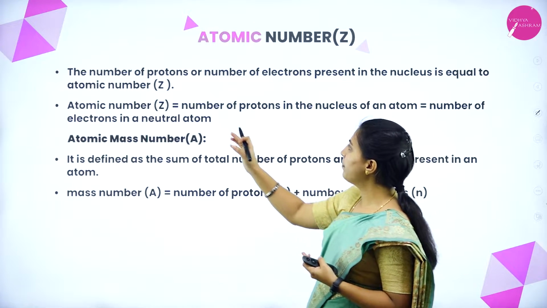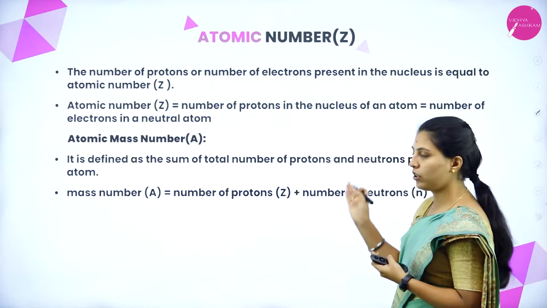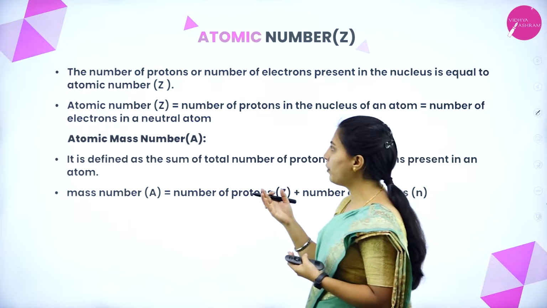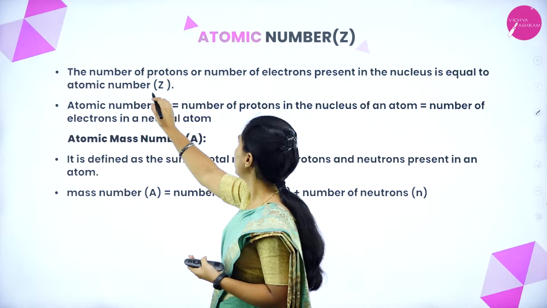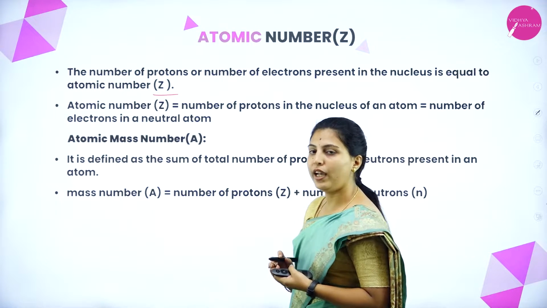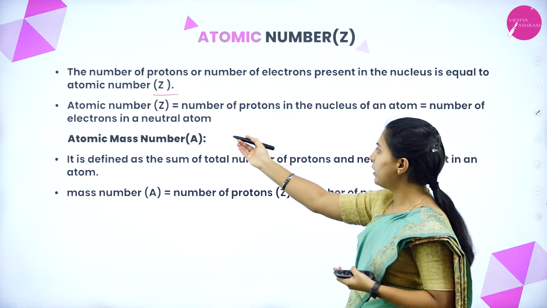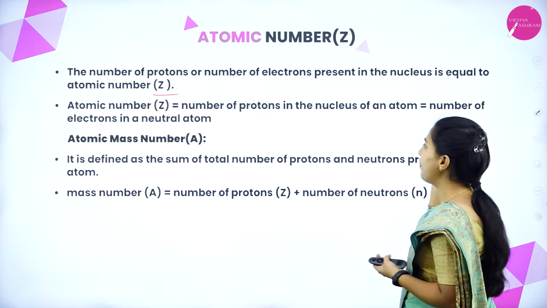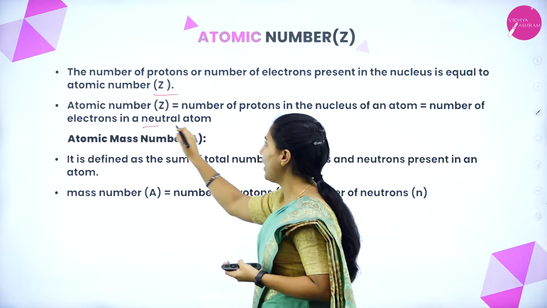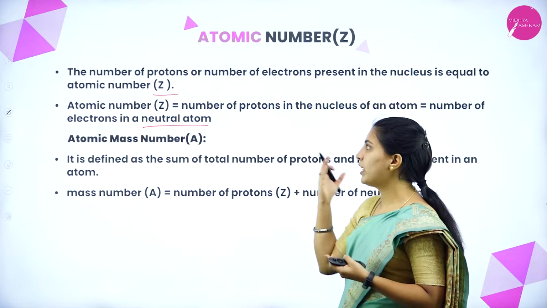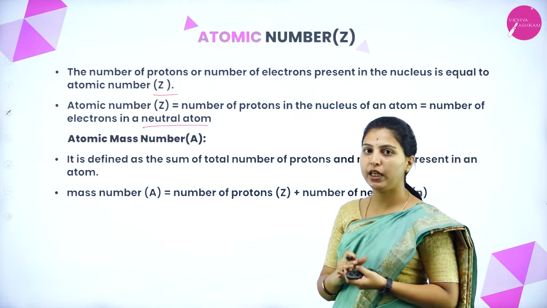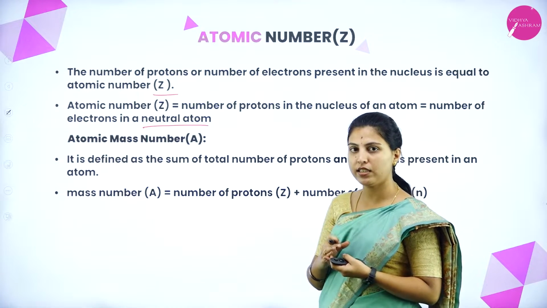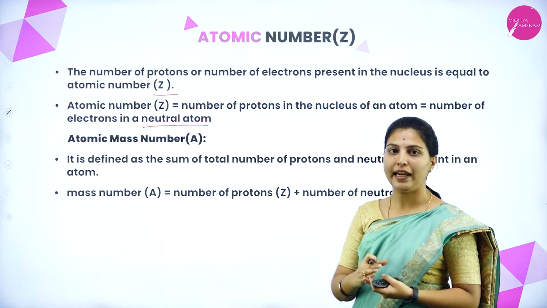At that time we say the number of protons and number of electrons present in the atom is equal. How will the atomic number be designated? It is capital Z. Atomic number is equal to the number of protons in the nucleus of an atom, which is equal to the number of electrons in a neutral atom. The number of protons and electrons are equal when the atom is neutral. If it has any charge, then it will form a cation or an anion.